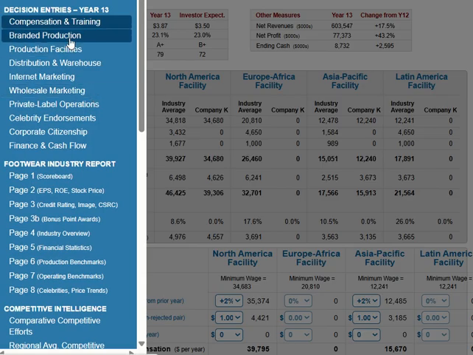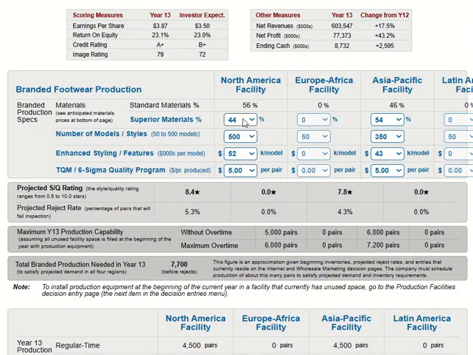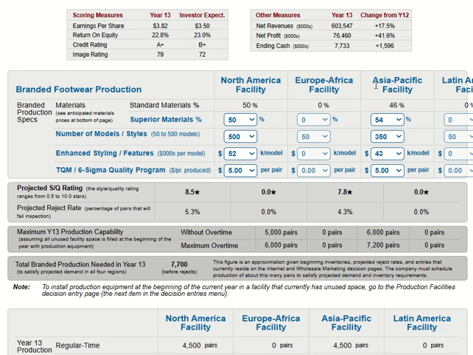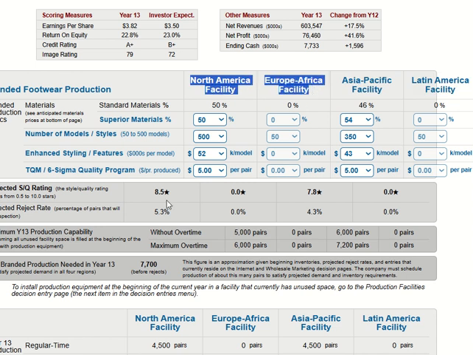Now we go to the next one, branded production. For this one, we need to increase superior materials. For me, I will set about 50%. This one is a little bit more, about 54%, because the price in Asia Pacific is cheaper than North America. So we need to focus more on Asia Pacific and Latin America, since this one is cheaper than this one.